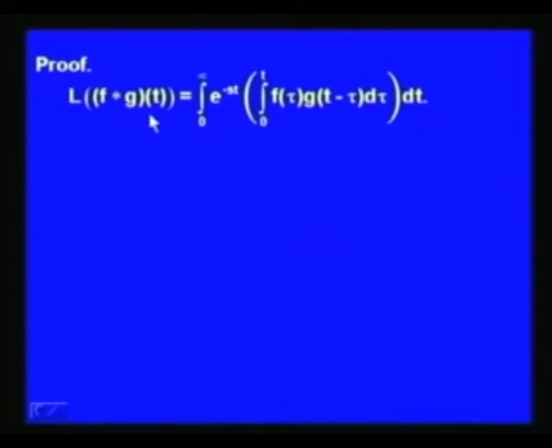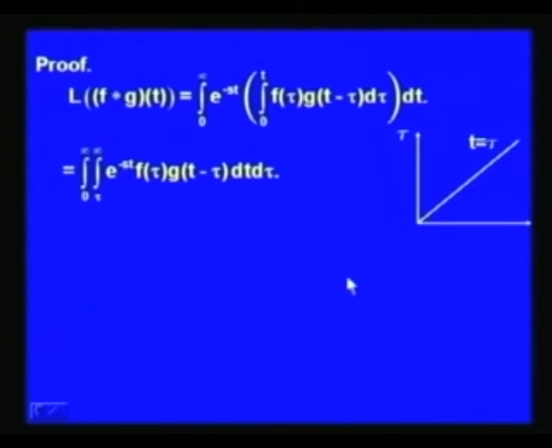L of f star g at t will be equal to integral 0 to infinity e to the power minus st into f star g at t, and f star g at t by definition is integral 0 to t of f(tau) g(t minus tau) d tau, and then dt. Now we want to change the order of integration here. The inner integral is with respect to tau, the outer integral is with respect to t.